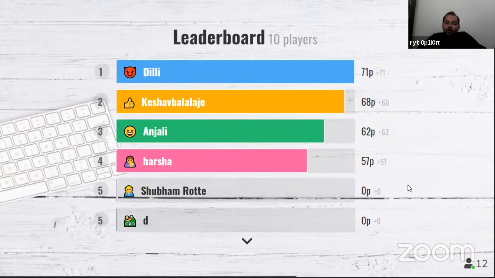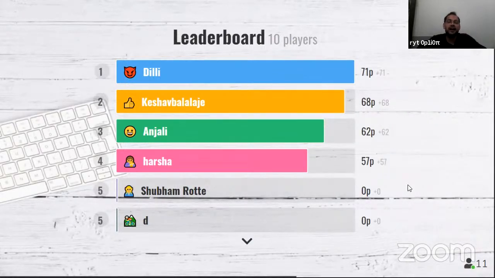So right now, 4 are in competition, and no need to worry. Anyone who is at the fifth, sixth, and other positions, you can definitely come into the competition up to the last. Why? Because I told you the winner and the leader of this match will be decided only at the last question. So don't lose hope and stay in the quiz up to the last.